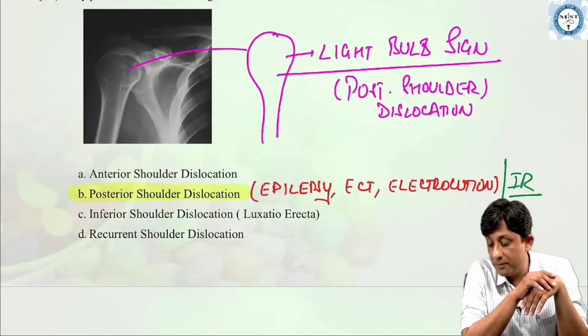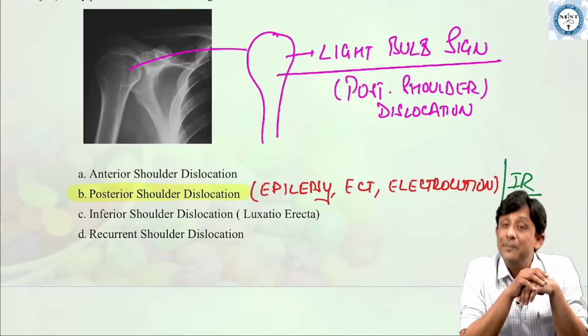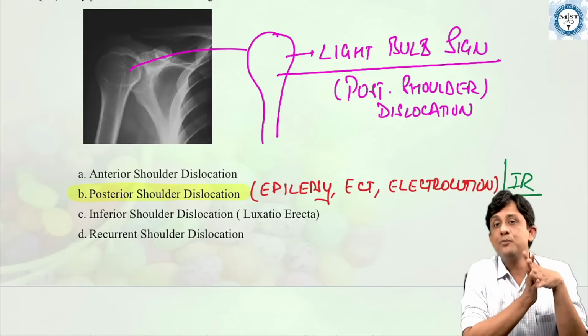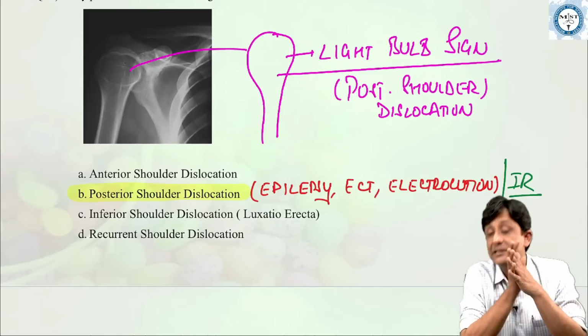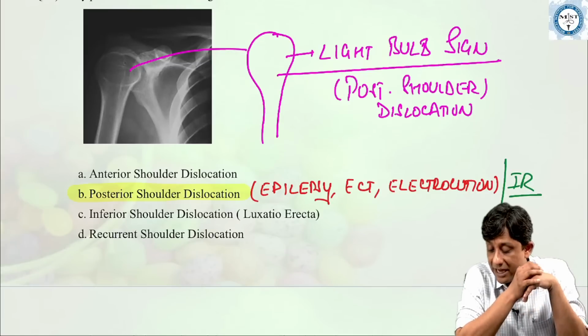Yes, very good. Dr. Abdul is absolutely right, beta. There is also one more sign here called an empty glenoid sign. Very, very good. So there are two signs in posterior shoulder dislocation, a light bulb sign and also an empty glenoid sign. I am very happy with this.